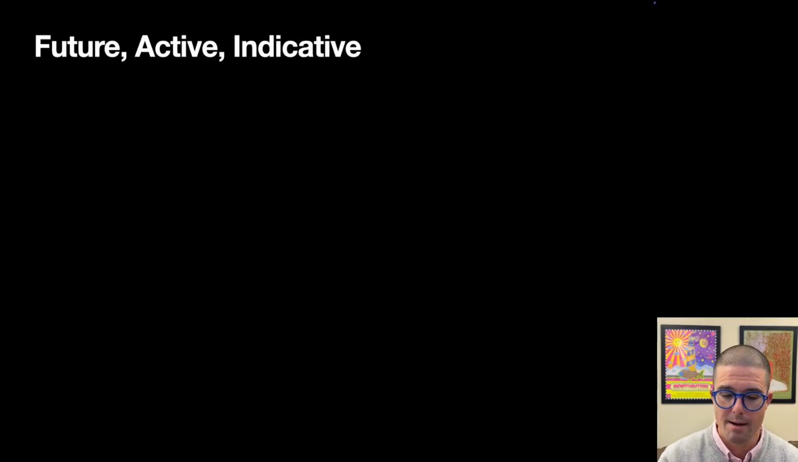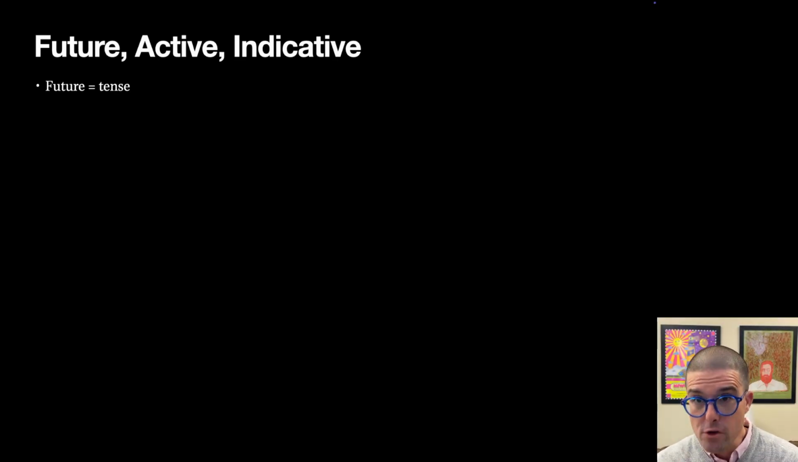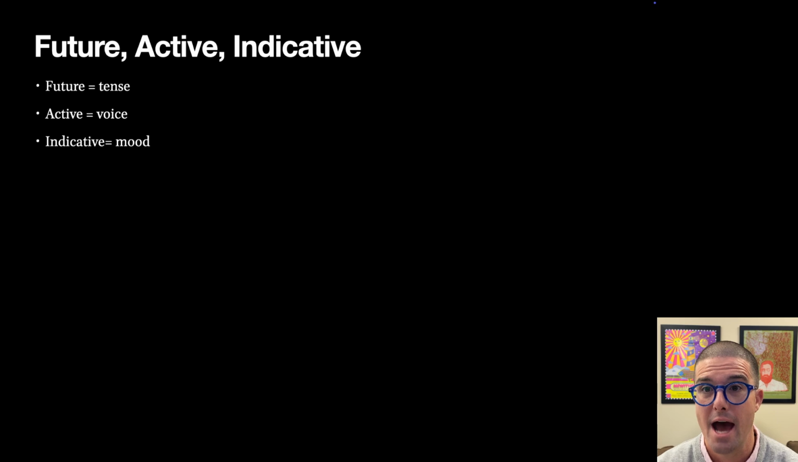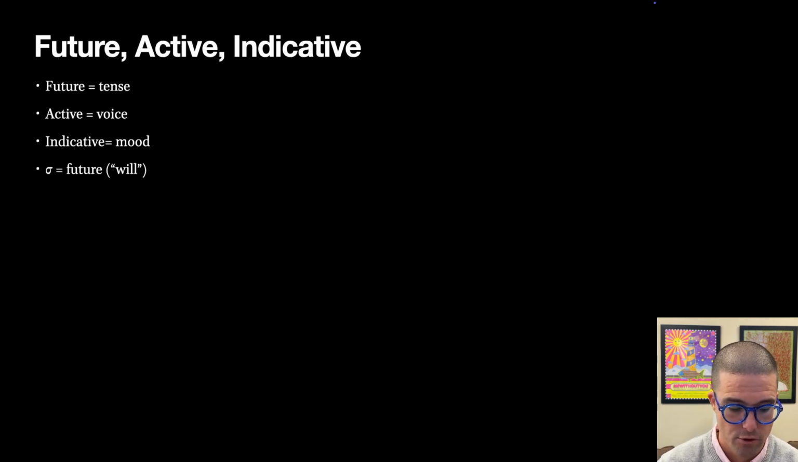So when we're talking about the future active indicative, that future part is the tense. The active part is the voice. The subject is doing the action themselves. And the indicative is the mood. In the indicative mood, the action is viewed as real. It's really happening, in this case, in future time, or it will really happen in future time.